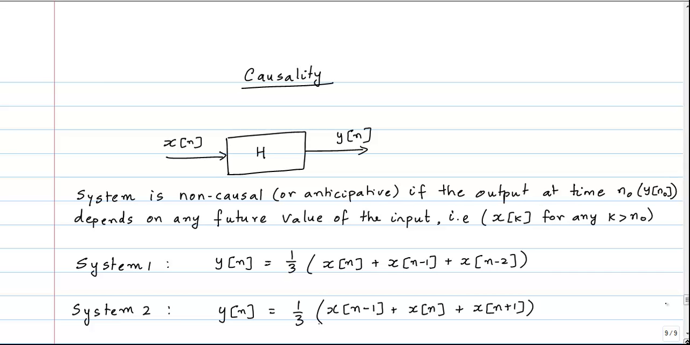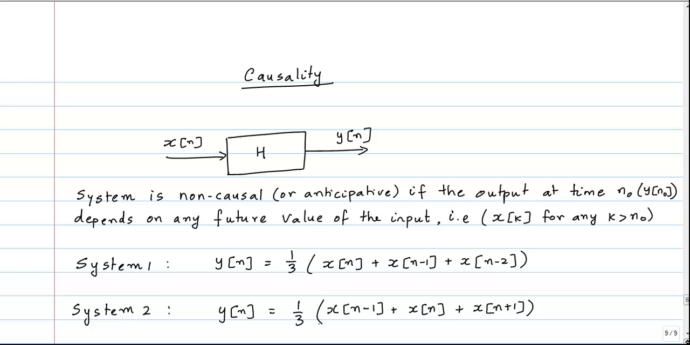And the opposite of this is a causal system. That is, in a causal system, the output at any given time depends only on the present and past values. Now, most of the books will start by defining the system as being causal if the output at any given time depends only on the present and past values.